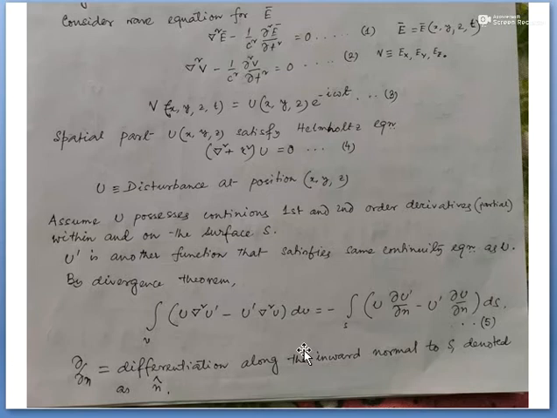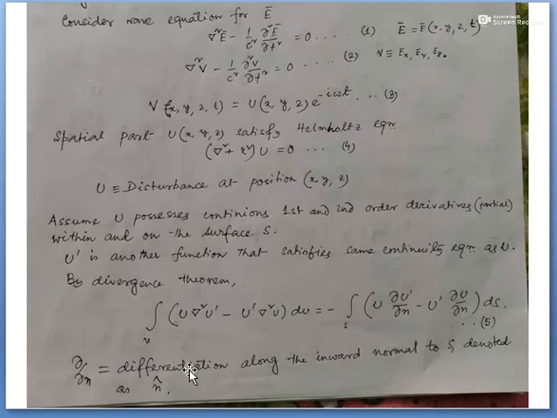Then, applying the divergence theorem, we can say that the disturbance at any point lying within the surface S can be represented as the sum of all the disturbance coming through that surface.